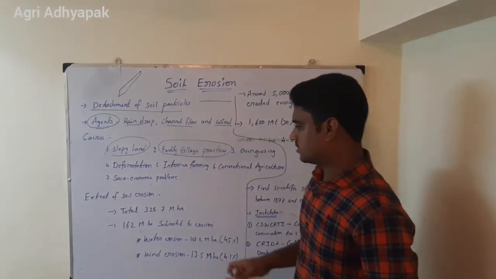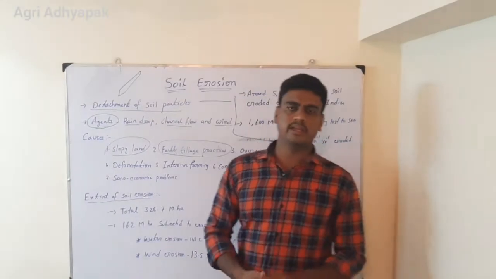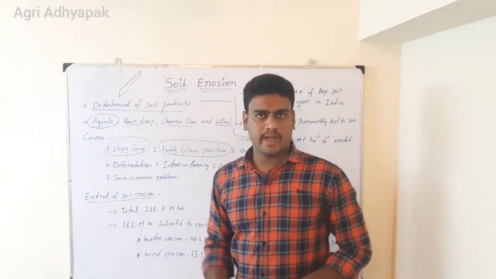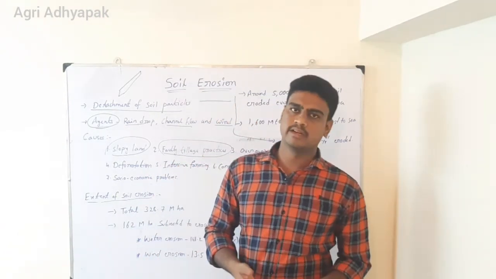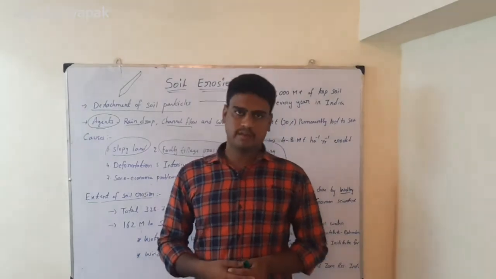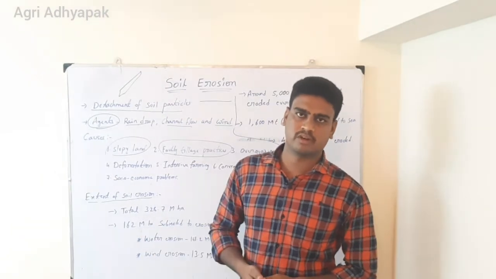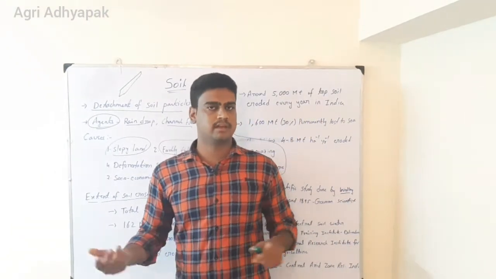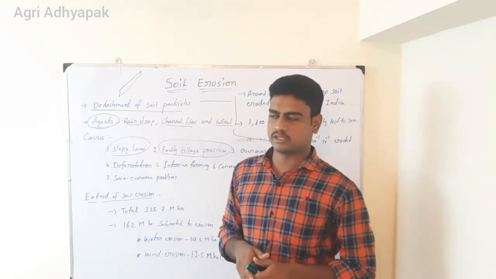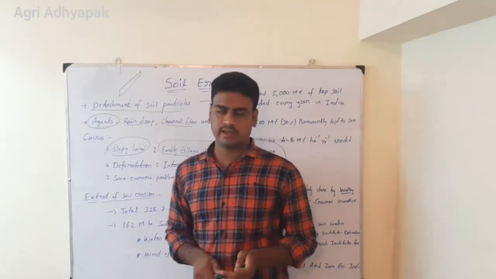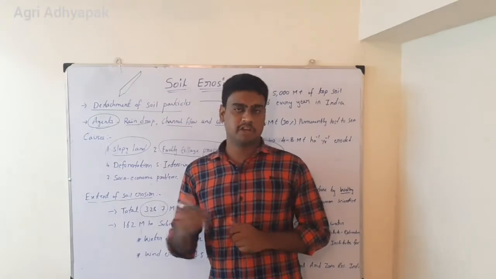Then the next one is extent of soil erosion. What is the meaning of extent of soil erosion? In India, you know that we have dry areas and also wet areas. Wet areas means where annual rainfall is very high. Dry areas means where annual rainfall is very low. For example, less than 750 mm is dry area, more than 1150 mm is wet area. Based on the area, it will differ. But every land area will undergo soil erosion. In India, you know that our geographical area of the country is 328.7 million hectares, the overall geographical area.